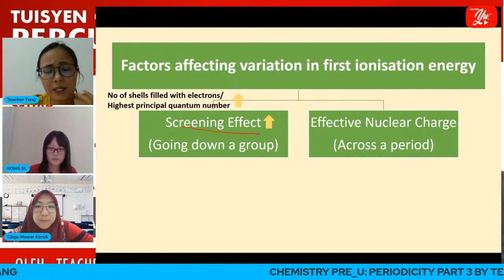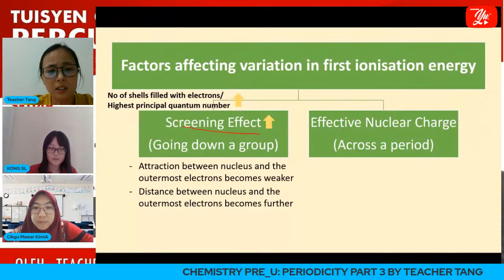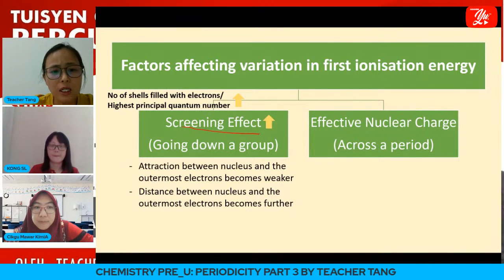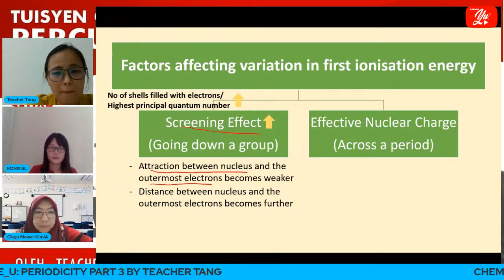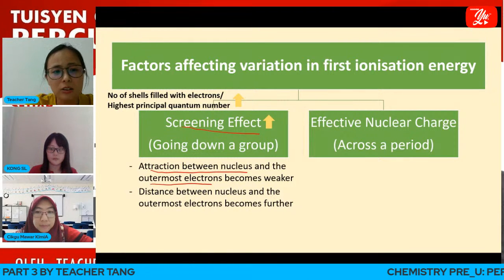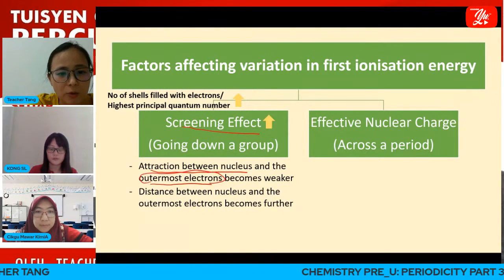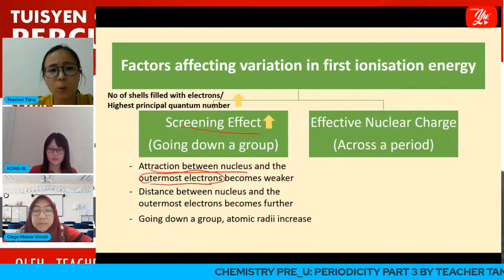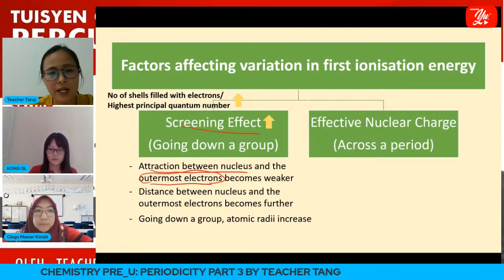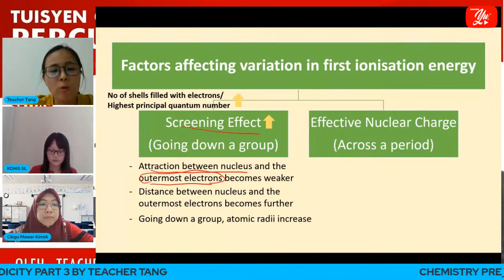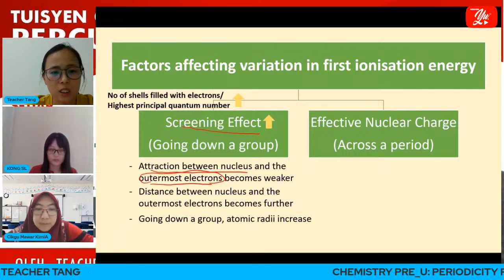Because of that, the attraction of the nucleus on the outermost electrons becomes weaker. These outermost electrons refer to the valence electrons. So going down the group, the dominating factor is the screening effect, which causes the valence electron to have weaker attraction by the nucleus.